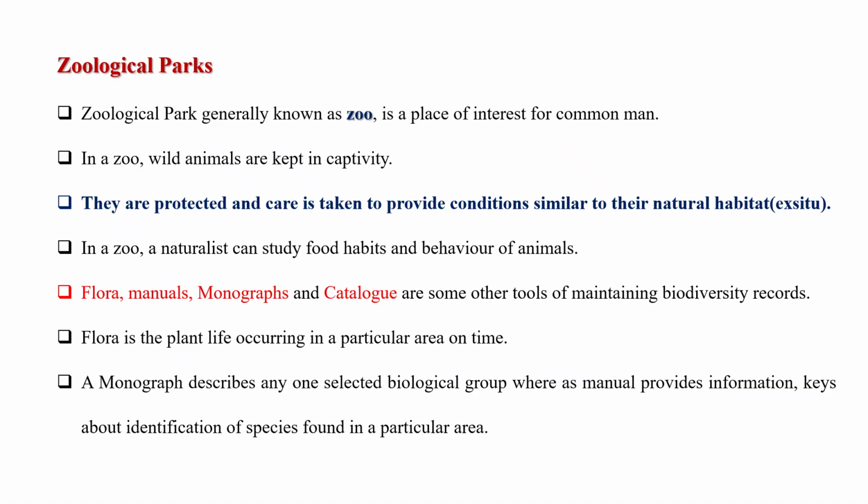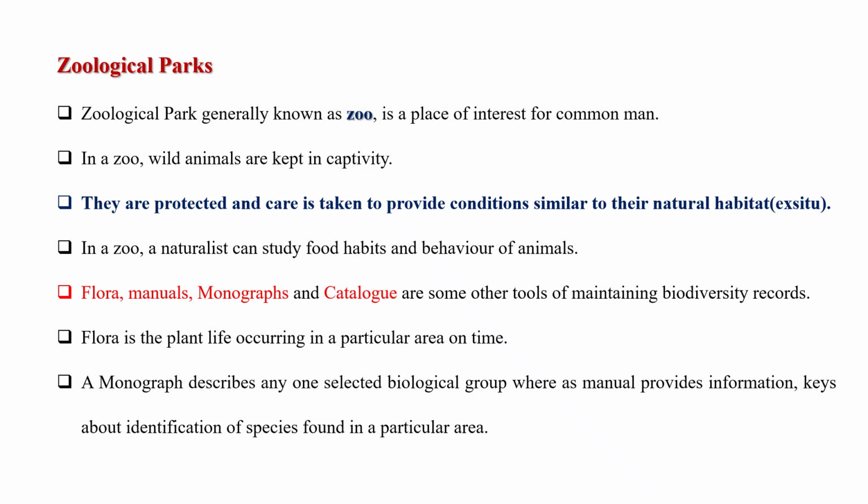Zoological parks. A zoological park, generally known as a zoo, is a place of interest for the common man. In a zoo, wild animals are kept in captivity. They are protected, and care is taken to provide conditions similar to their natural habitat, ex situ. In a zoo, a naturalist can study food habits and behavior of animals. Flora, manuals, monographs, and catalogs are some other tools of maintaining biodiversity records.